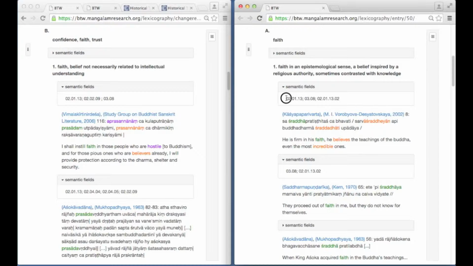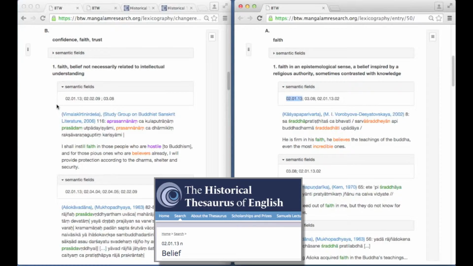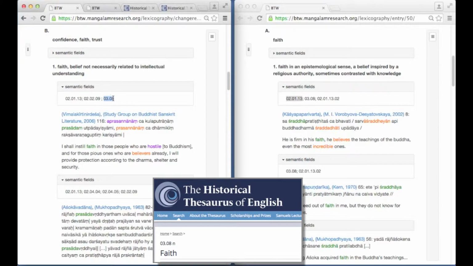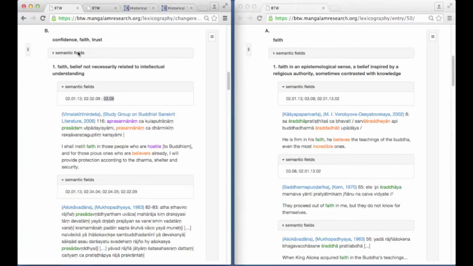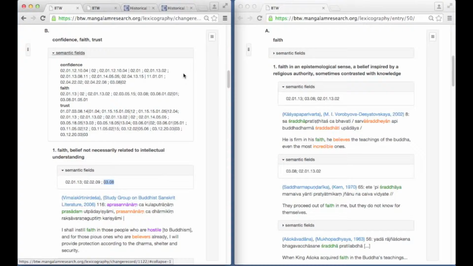If we compare the semantic categories attached to these passages, we can see that all of them share the category belief. And most of them share the semantic category faith. The semantic categories also serve to compare the range of a Sanskrit lemma with that of its possible English renditions. We can see that the English equivalents range over many semantic categories. They introduce many meanings that are not expressed by prasada in our citation here.